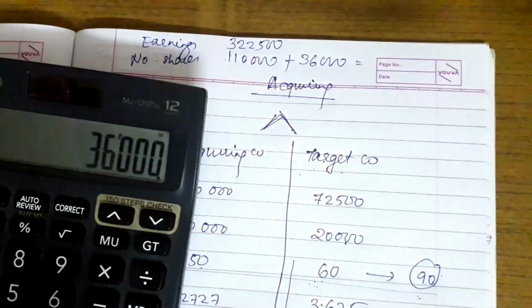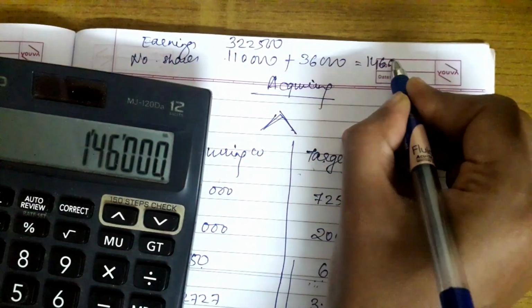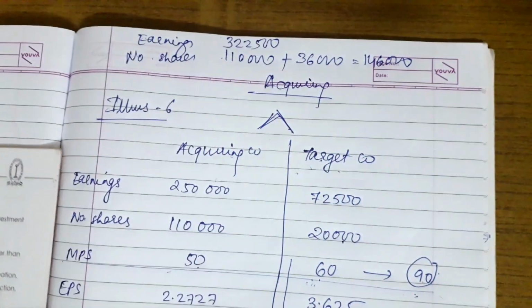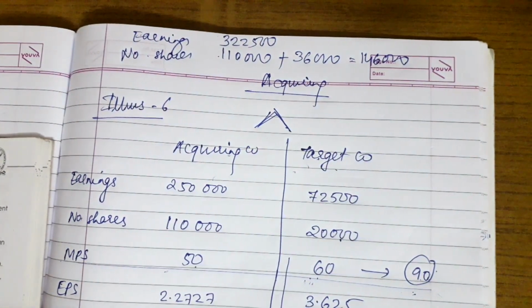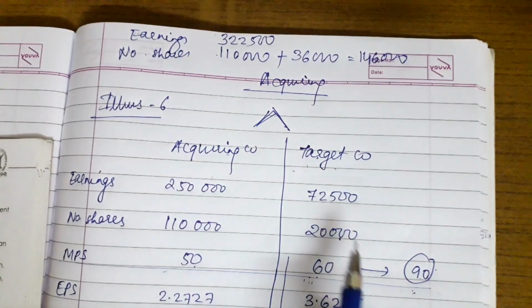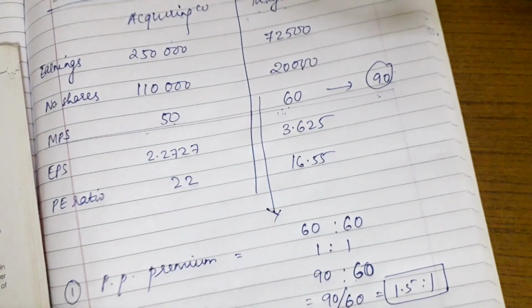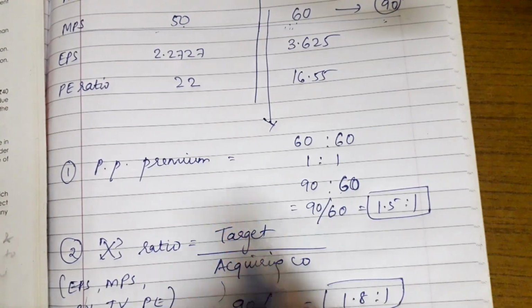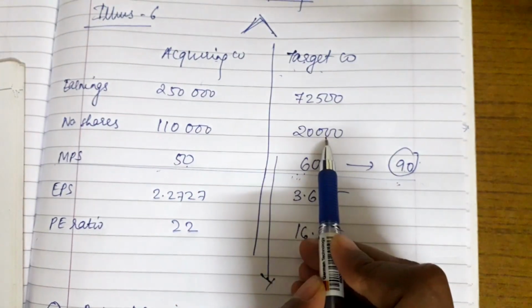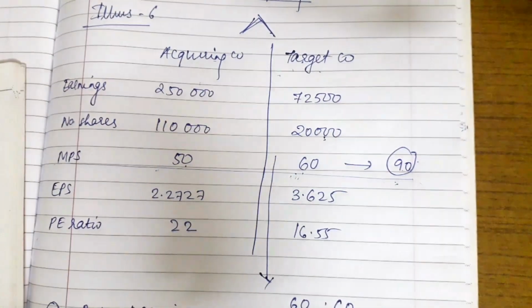So the total number of shares would be 1,46,000. Okay, so the third question asks the number of new shares issued by the acquiring company. The acquiring company is going to issue some number of shares. It would be based upon the exchange ratio. So the number of shares would be 20,000 into 1.8, the exchange ratio, that is 36,000.